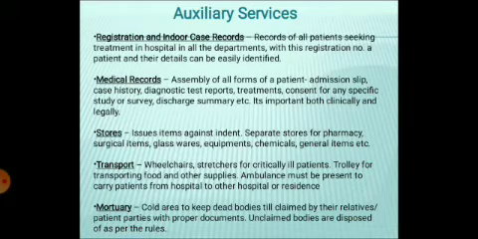Okay, so the auxiliary services include, first of all, the registration and indoor case records. These record all the patients' registrations.